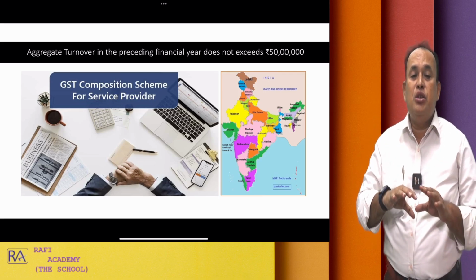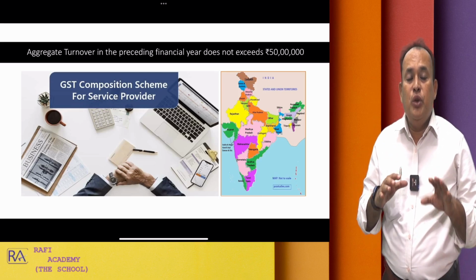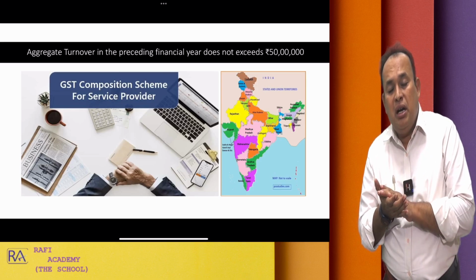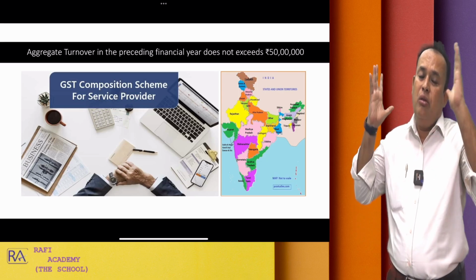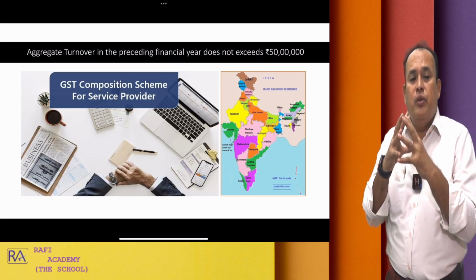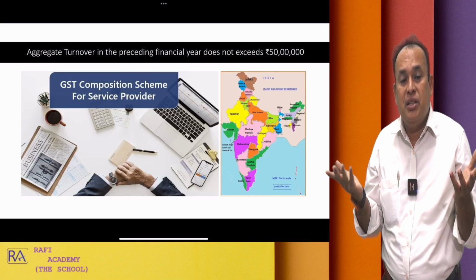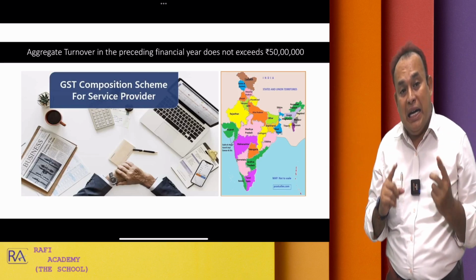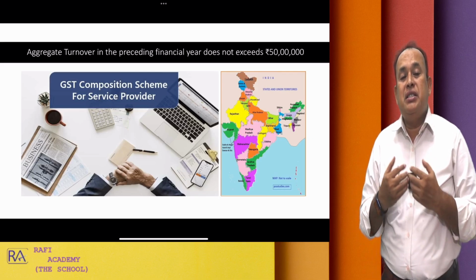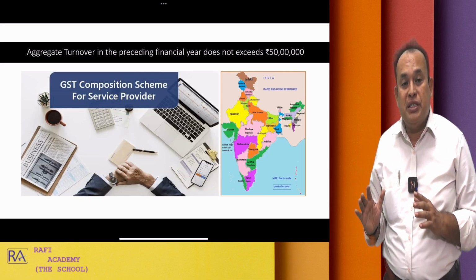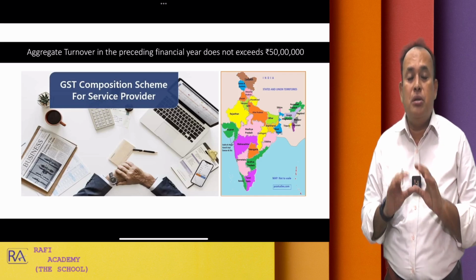Here there is no discrimination. Sir, if you are located in Arunachal Pradesh, Meghalaya, Mizoram, Nagaland, Tripura, not like that. All over India, aggregate turnover not exceeding 50 lakhs for a service provider other than the restaurant service provider. Such a service provider is eligible for composition scheme at their option, but not compulsion.